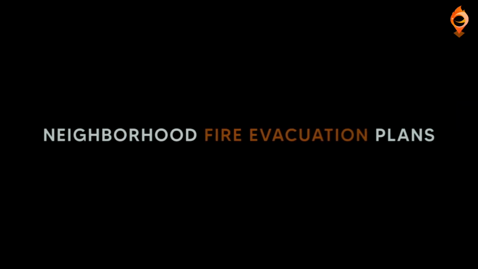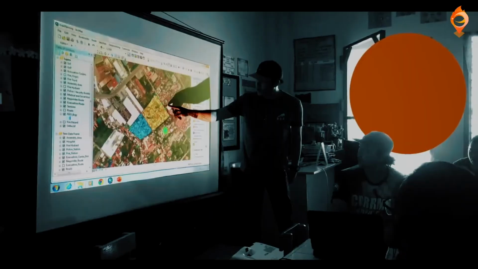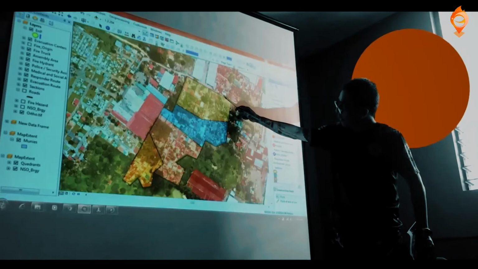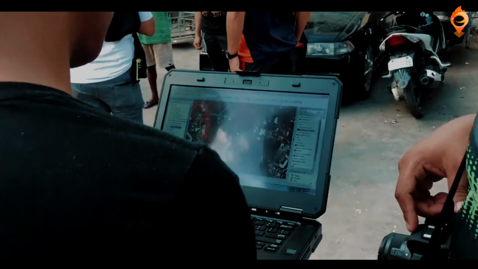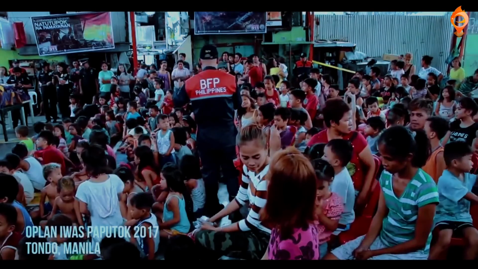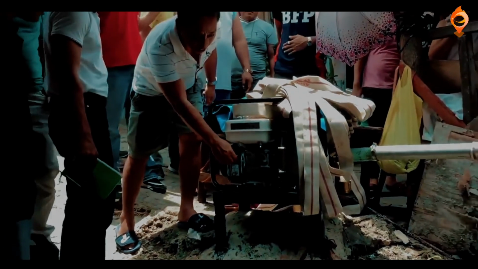Neighborhood fire evacuation plans. The primary hindrance to a speedy fire response is human traffic, especially in communities with poor access roads. The Neighborhood Fire Evacuation Plan creates a synergy among response units and their community about what each needs to do during an immediate evacuation in the event of fire.